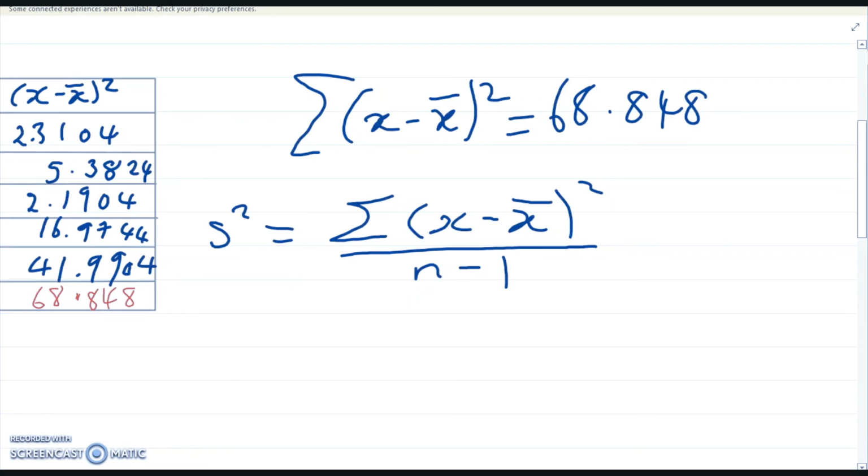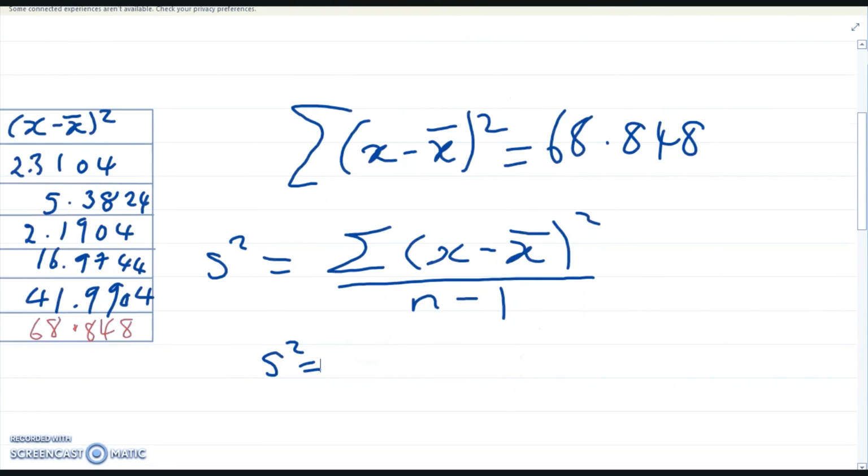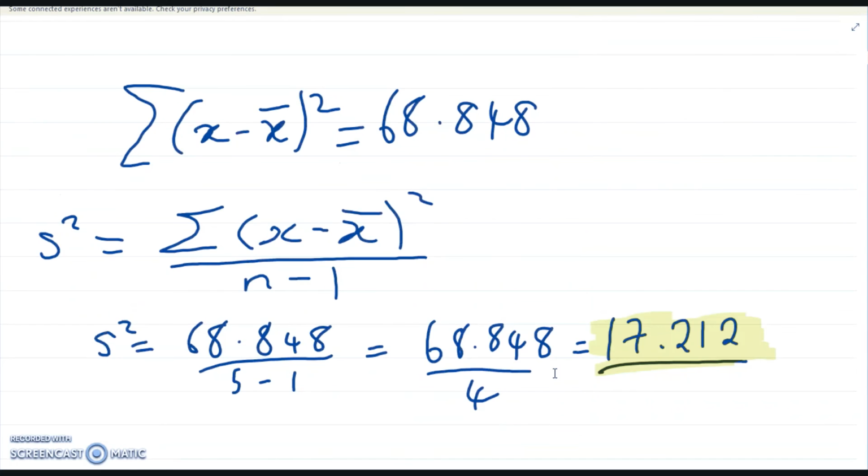So our variance will be equal to sigma of x minus x bar squared, which is the number on top, 68.848, divided by, we know that the variables are 5, so 5 minus 1. If you have questions, you can leave them in the comment box. Now to find the